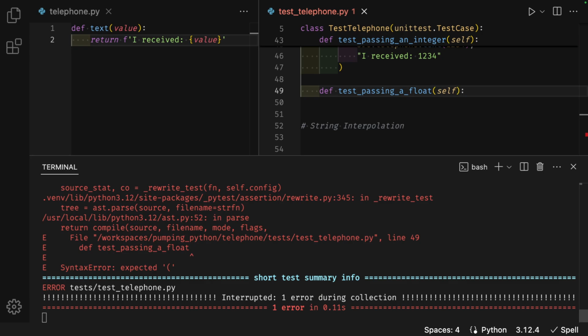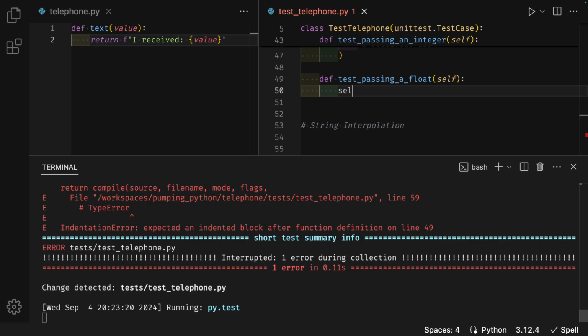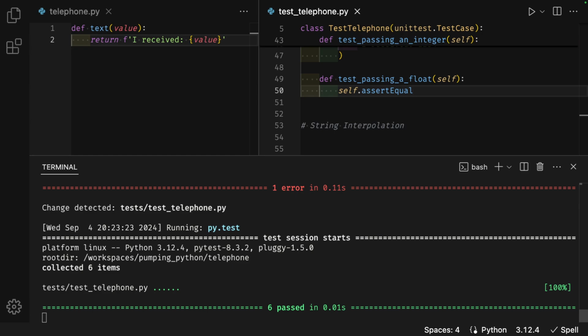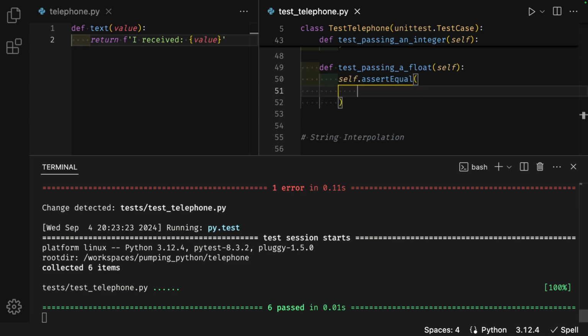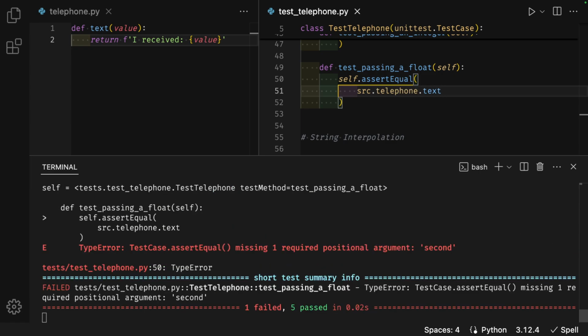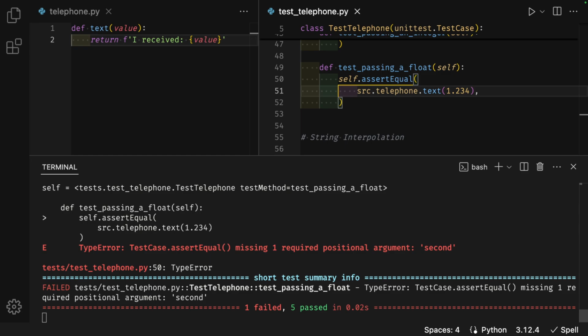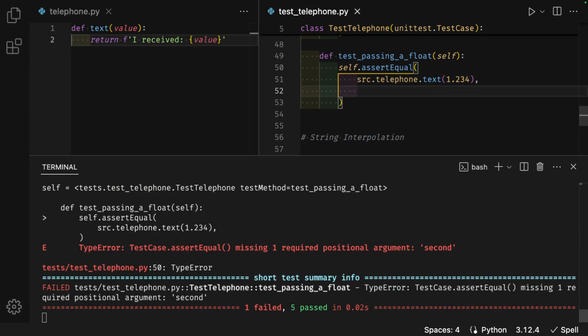Parentheses self, a colon at the end. Enter. self.assertEqual, parentheses, enter, source.telephone.text, parentheses 1.234, a comma at the end. Enter. In quotes, my expectation is I received colon quote 1.234. Close the quote.